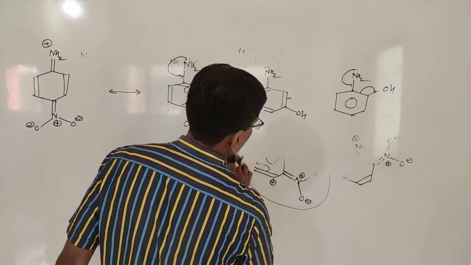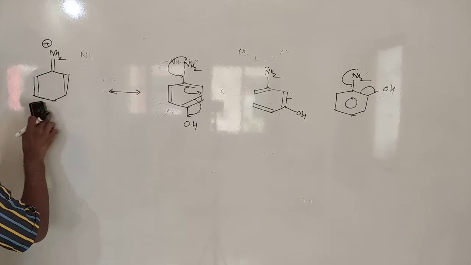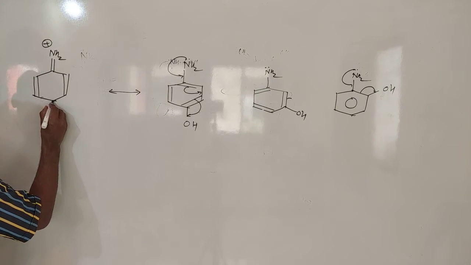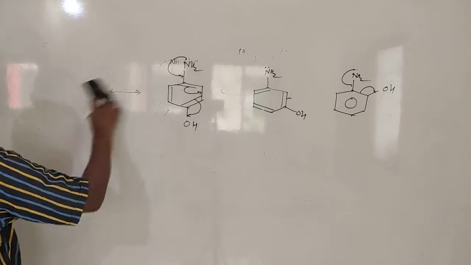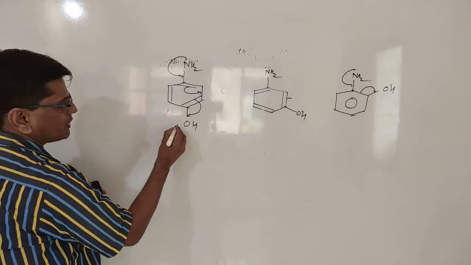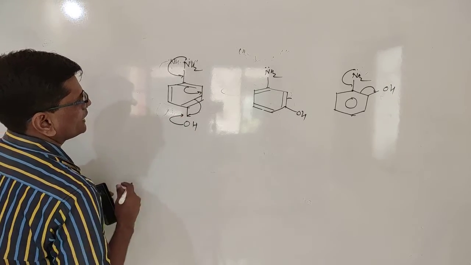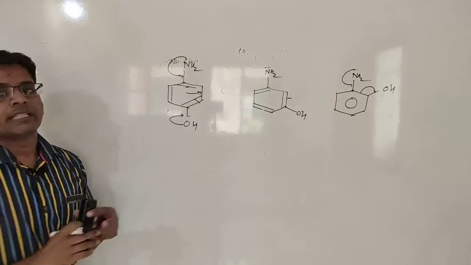Now you compare this molecule. Oxygen has the lone pair, it also donates. NH2 also has the electron pair, this also donates.